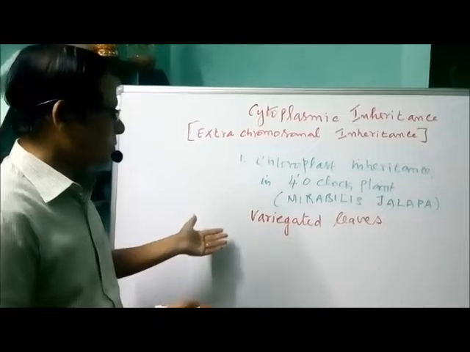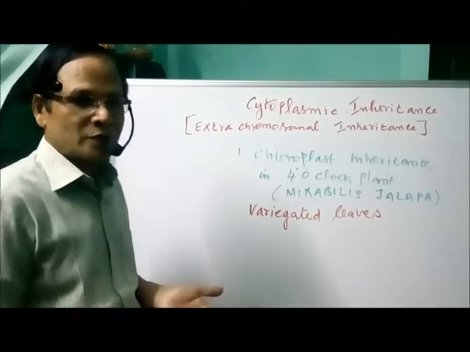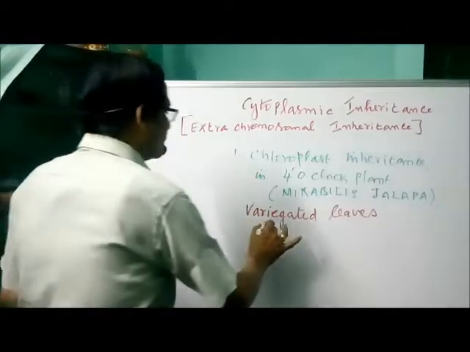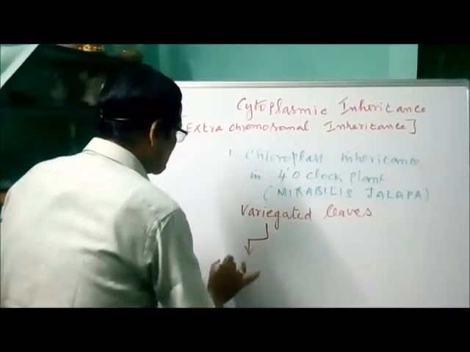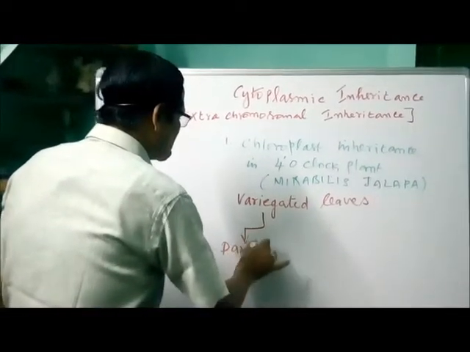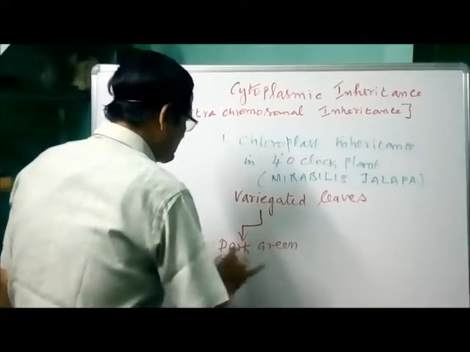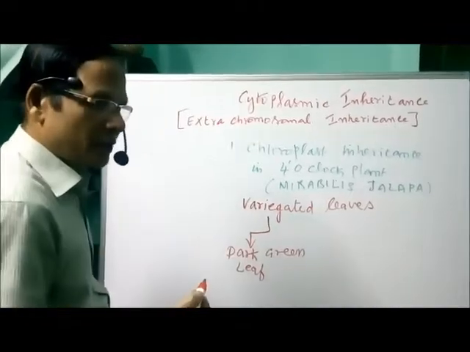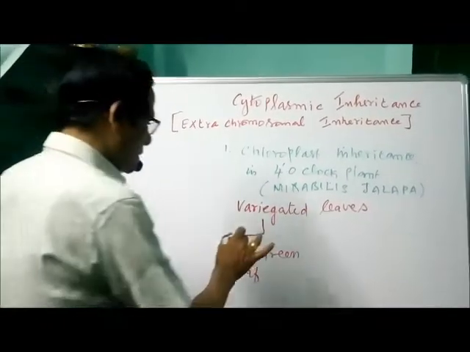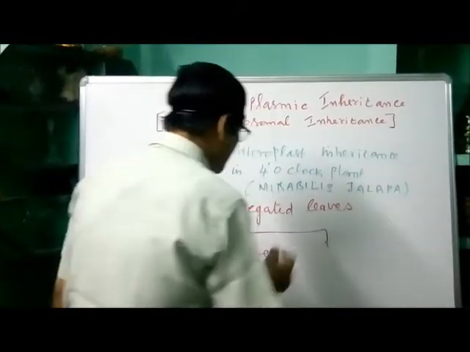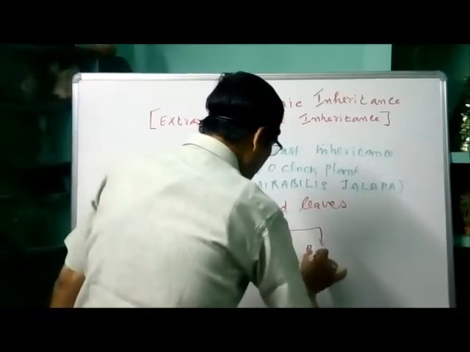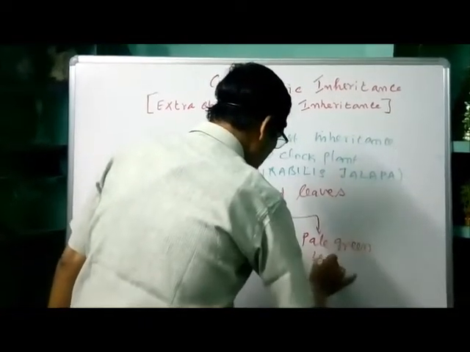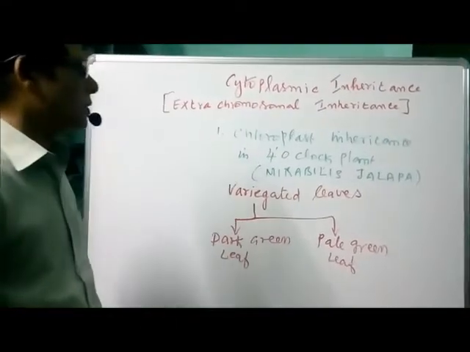But here, different types of leaves means one plant with dark green leaf, and another plant with pale green leaf.